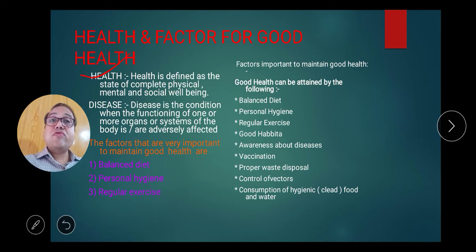When a person is physically fit, then we can say the person is disease free. But an unhealthy person is not physically fit, not mentally fit and not socially fit. So this is the main difference between a healthy person and a disease free person.